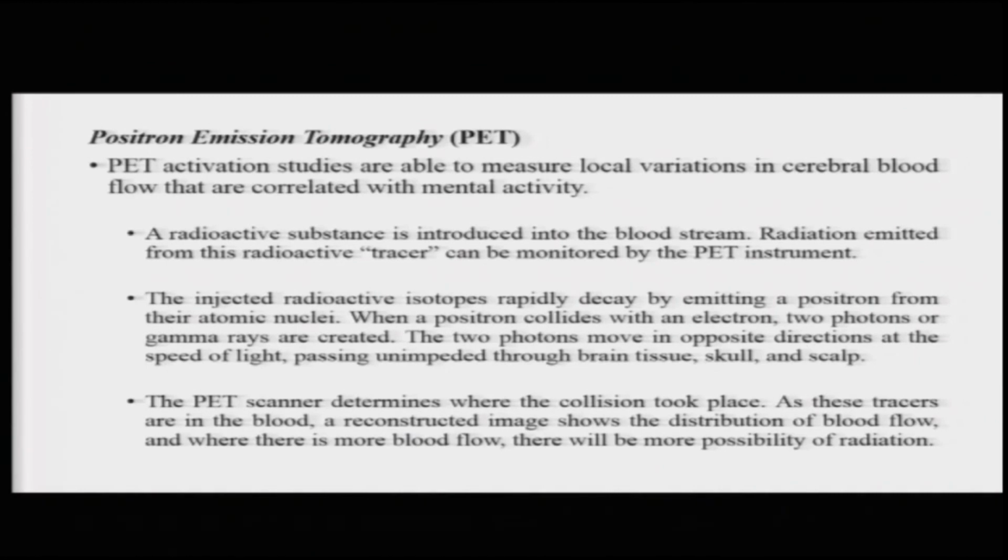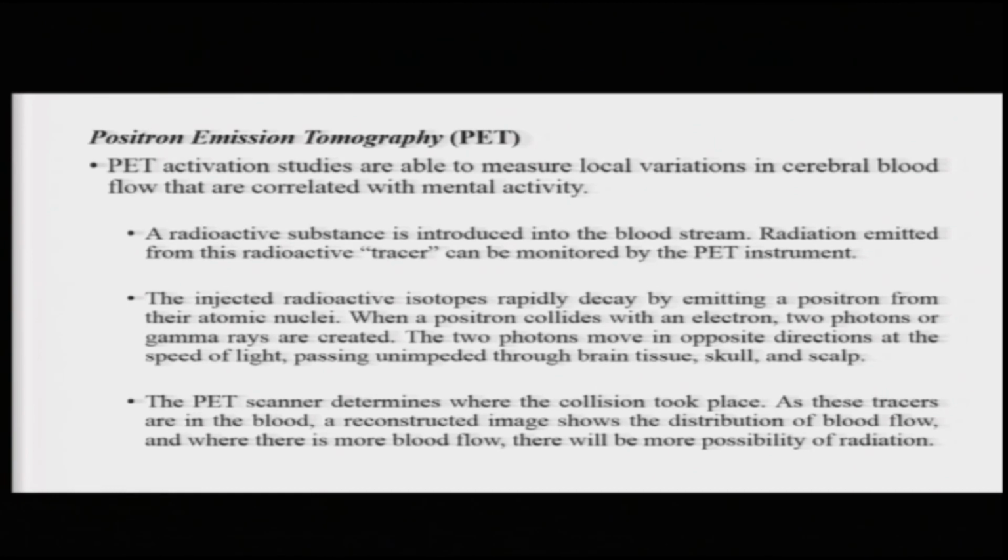Let's talk about the positron emission tomography or the PET method. The PET activation studies have been able to measure local variations in cerebral blood flow that are correlated with mental activity. What happens here is that a radioactive substance is introduced into the bloodstream by an injection.